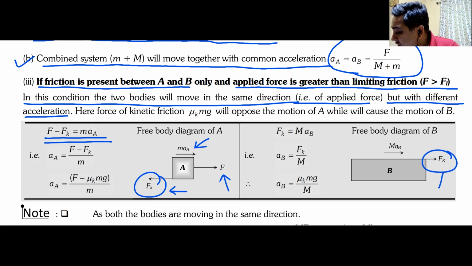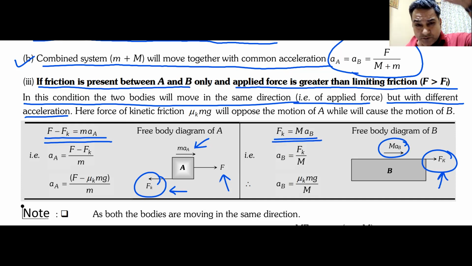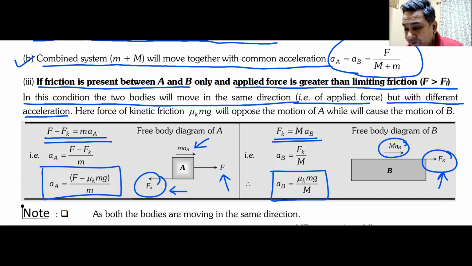Looking at body B, the only force is Fk. It will be accelerating forward. So Fk will be equal to mass of body B, capital M, into acceleration of body B. From here, I can find out the acceleration of body B. I can find out the acceleration of body A. They are not same. As you can see, acceleration of body A is this one, acceleration of body B is this one. Why are they having different acceleration? Because the force applied on body A is more than limiting friction, and hence they slip over each other. When they slip over each other, their accelerations are different.